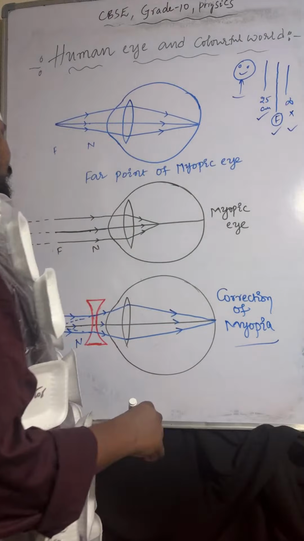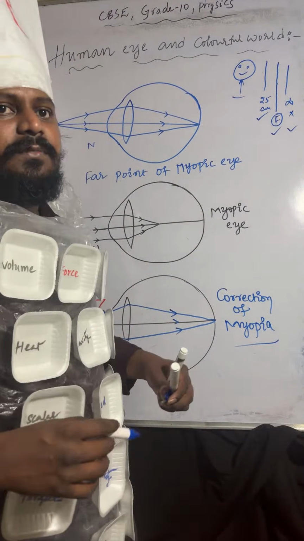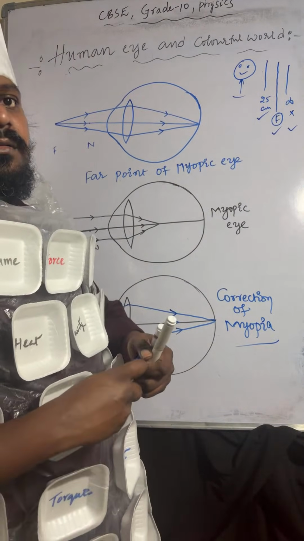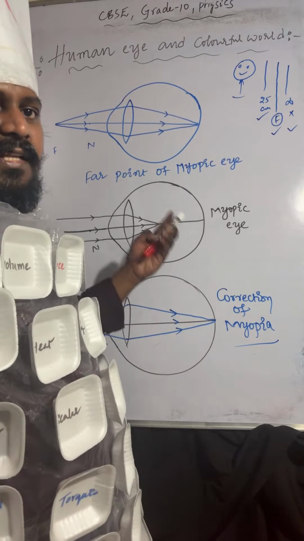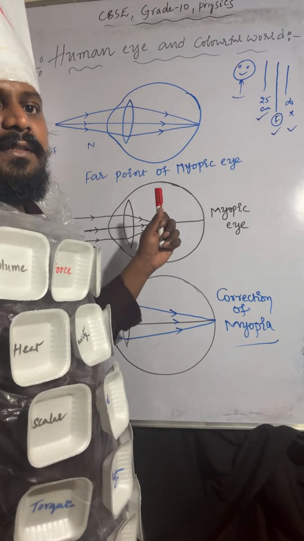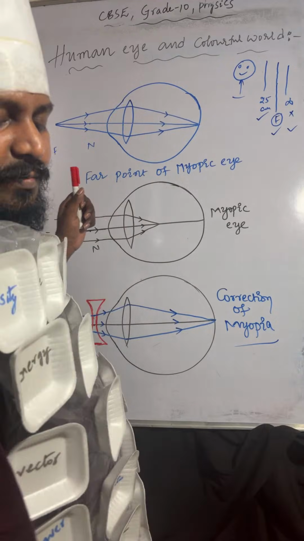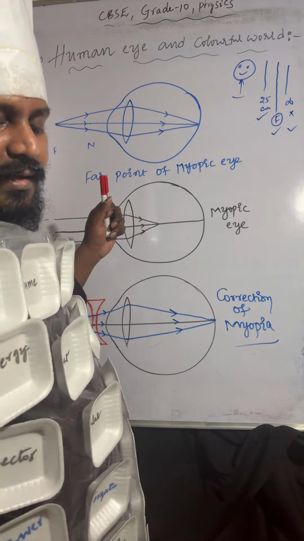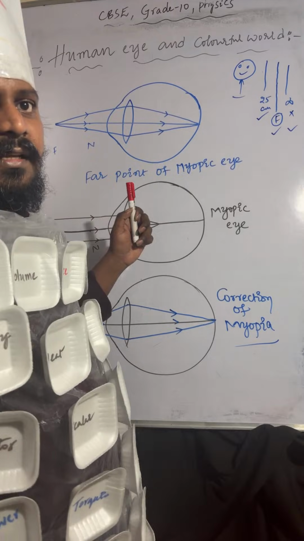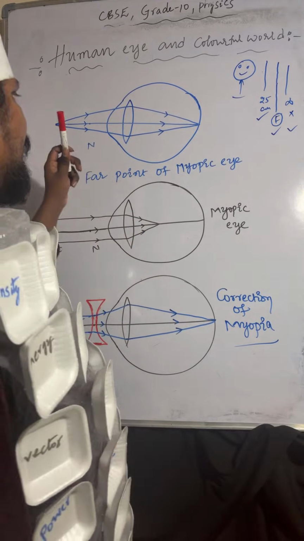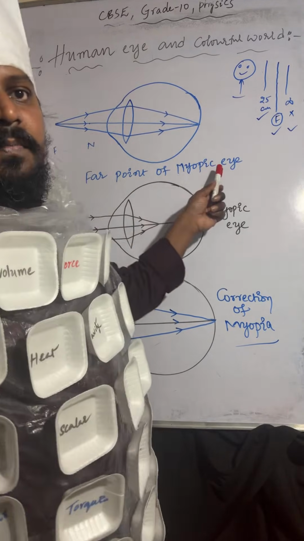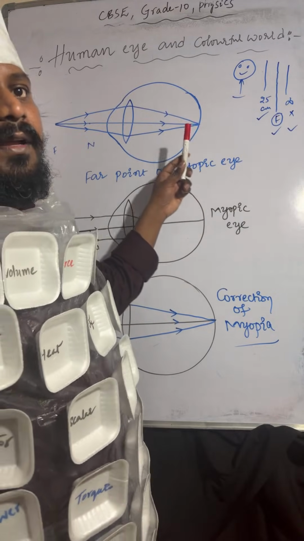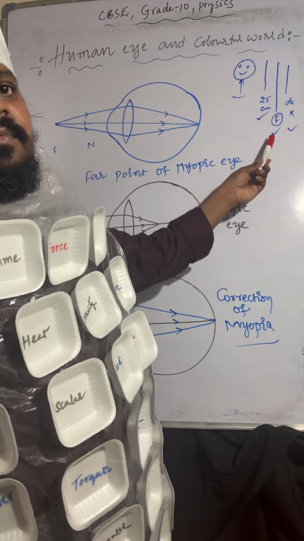So you can check the textbook, you can check any reference books, you can check this concept. With any reference book you can add later, then you can ask me if any changes are there, then I will answer. So here this is the far point of myopic eye. This concept you have to remember.